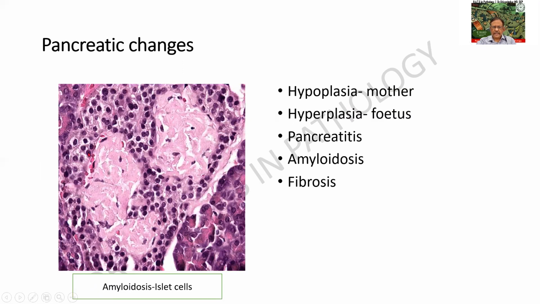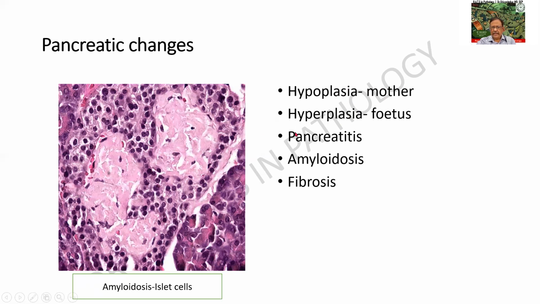This is a section of the pancreas and that is showing a somewhat homogeneous eosinophilic material which is amyloid. This can lead to hypoplasia. It can occur in the case of a pregnant mother and there is hypoplasia, therefore there will not be any insulin secretion. There will be hyperglycemia and the blood glucose level crosses over to the fetus. In order to metabolize it, the fetal islet cells are increased, which is called hyperplasia. In this condition, there is hypoplasia of the islet cells. Here, there is hyperplasia of the islet cells.